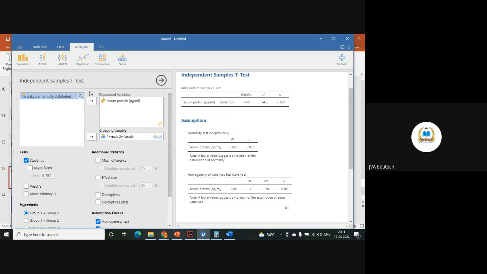When we will be doing other statistical tests, we will be testing the assumptions also side by side, and what other options are available. Like here, Mann-Whitney is already available. If your data is not following normal distribution, you need not go back, select the variable again, and select Mann-Whitney test. From here directly, you can click and select Mann-Whitney test. So similarly, for other types of calculations, you can do like this. So homogeneity of variance, normality, all can be checked in one go. While you are doing the statistical test, side by side, you can do assumptions test also.